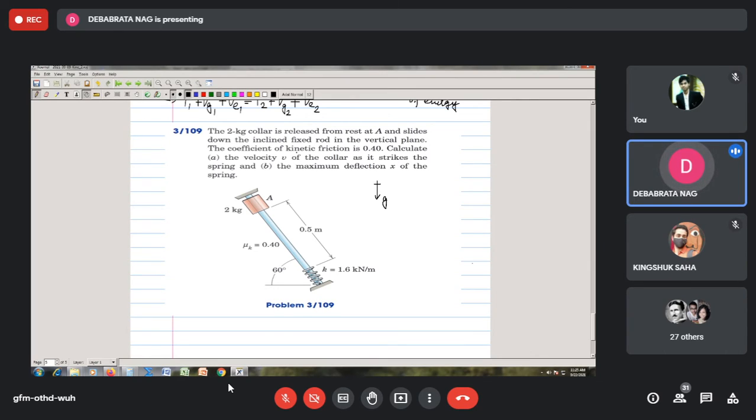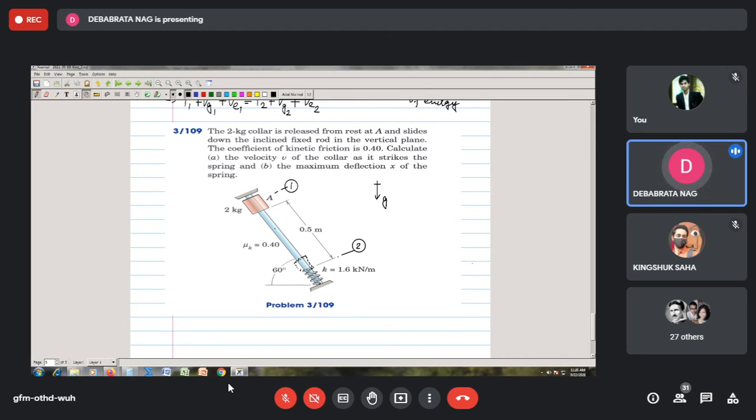So first let us address the first one, the velocity of the collar as it is going to strike the spring. This is our initial condition for part A of the problem, and this is the final condition for part A. You see here it is coming and hitting it, so the collar will come and just strike the spring. The spring is not engaged right now. So this is the situation we have.